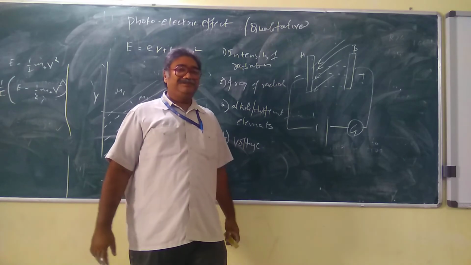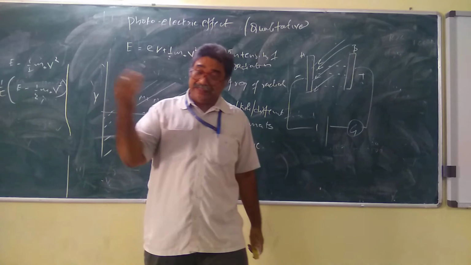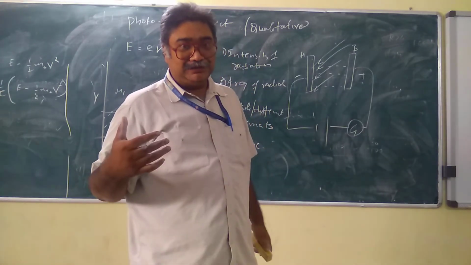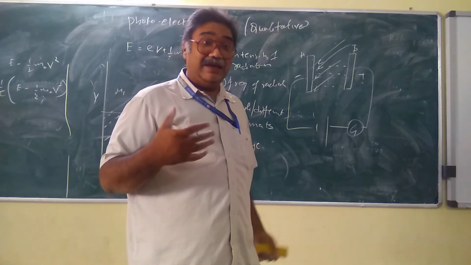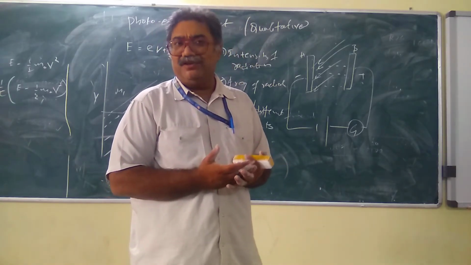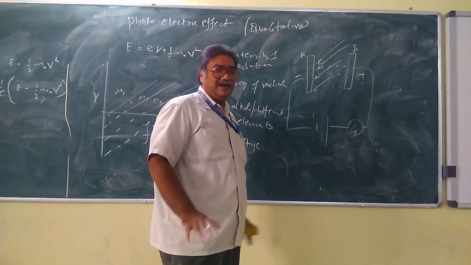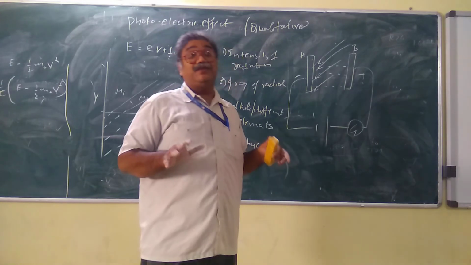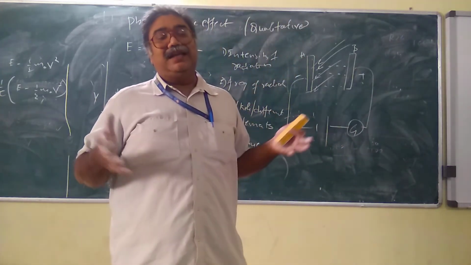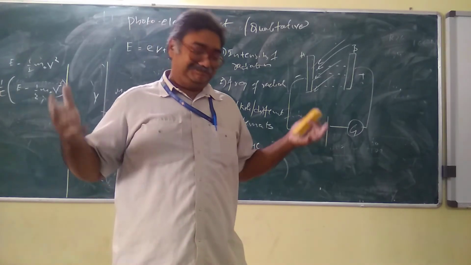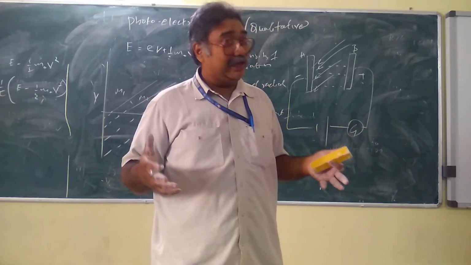But here, what is happening? The wave is coming and hitting the electron, and the electrons are coming out. This electron and wave interaction could not be explained by classical mechanics, at least not in a comfortable way. But quantum mechanics tried to explain it. How? Because we know the quantum principle of the de Broglie wavelength. The de Broglie wavelength says that everything in the universe is a matter wave. Depending on the circumstances, it behaves like a wave or like a particle.